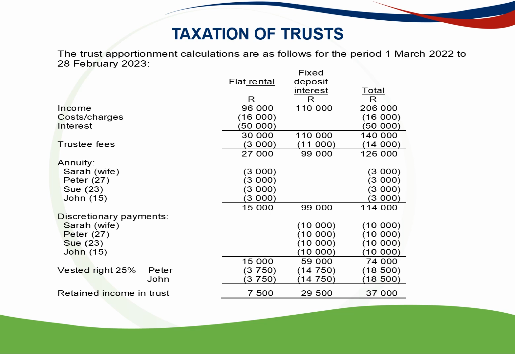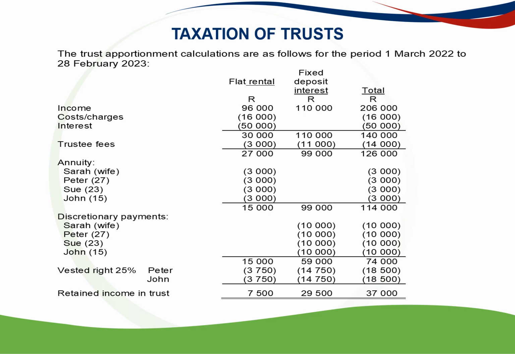Then there were discretionary payments to Sarah, Peter, Sue and John. That was paid from the interest portion, so that was 10,000 Rand each. Then we are left with 15,000, 59,000 and 74,000. Then what was vested in Peter and John is 25% of what's left of the income.